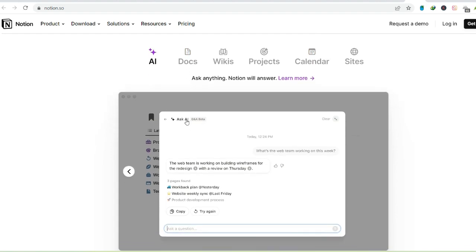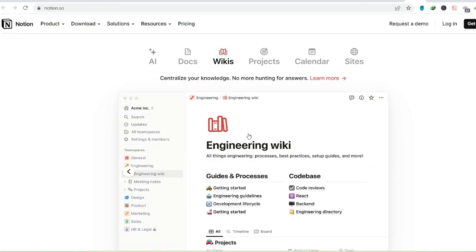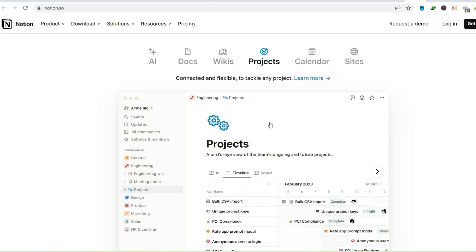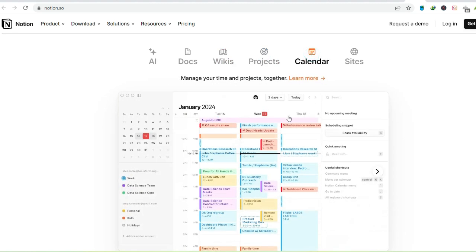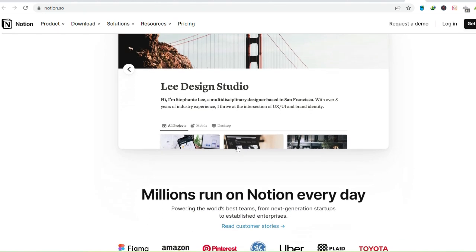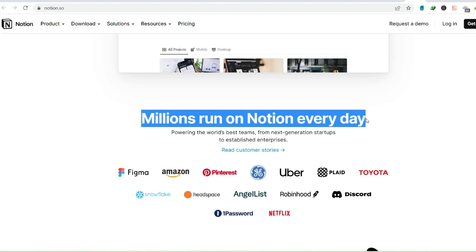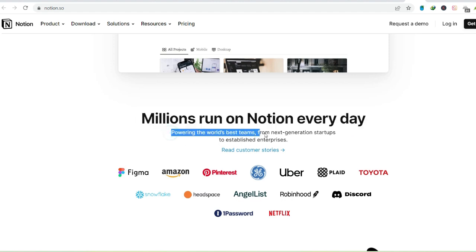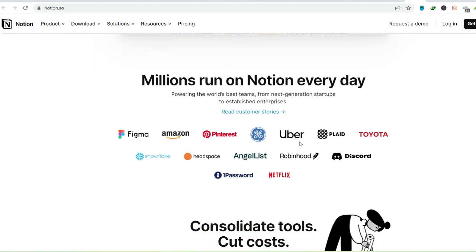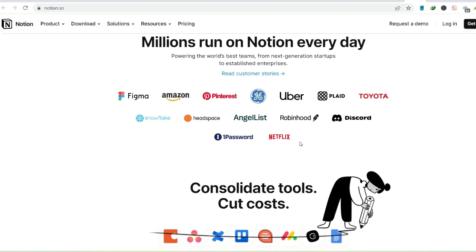Before we unleash the free alternatives, let's dissect what makes Notion so darn appealing. It's a versatile beast, offering features like note-taking nirvana. From simple text jottings to elaborate mind maps, Notion lets you capture ideas in a variety of ways. Task management triumph. Lists, Kanban boards, and deadlines. Notion keeps your to-dos organized and action-oriented. Project planning paradise. Wikis, databases, and collaborative features transform Notion into a project management powerhouse.